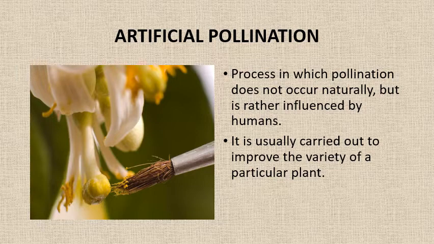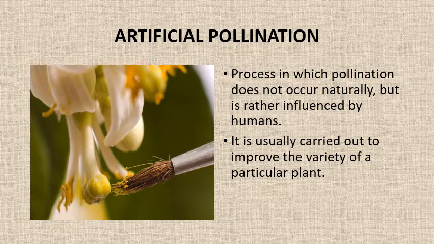In this method, the gynoecium is kept covered with paper or polybag so that pollination does not take place naturally. Once the stigma of the flower matures, carefully selected pollens from the other plants whose characteristics we desire are placed on these stigmas.